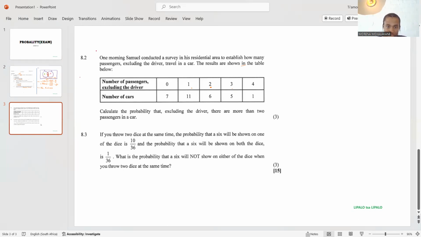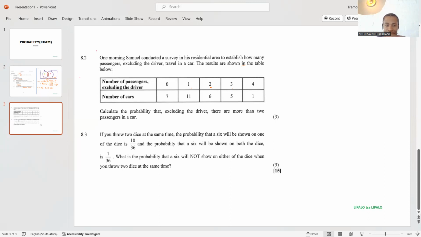And then in 11 cars, there was only a single passenger, probably like public transport, like Uber, like Bolt. And then in 6 cars, there were 2 passengers. Similar. And then in 5 cars, there were 3 passengers, right? And then only in 1 car, it was occupied.